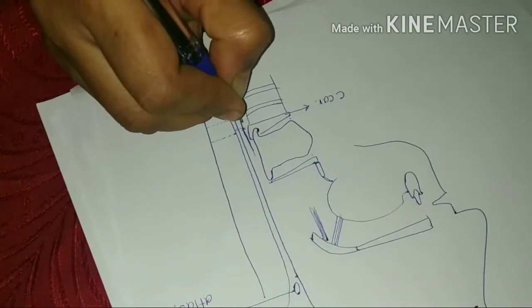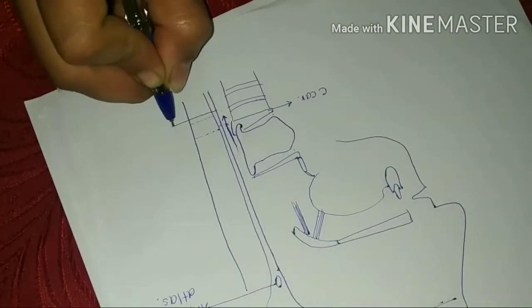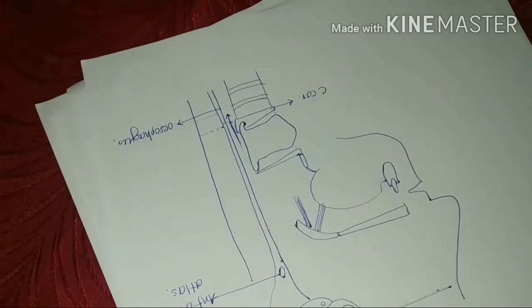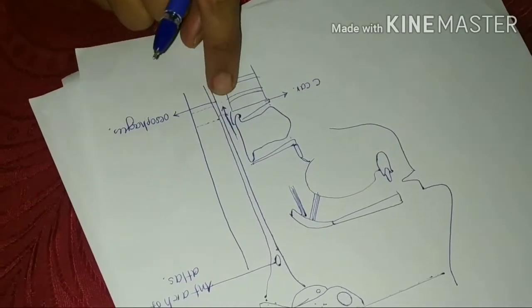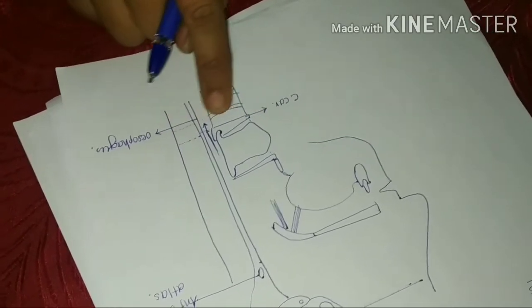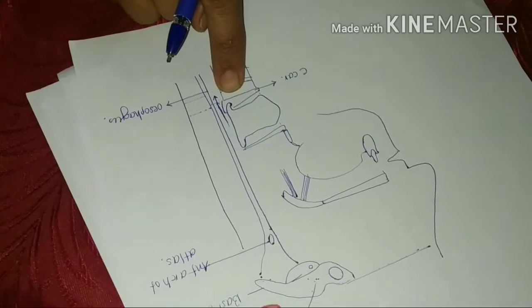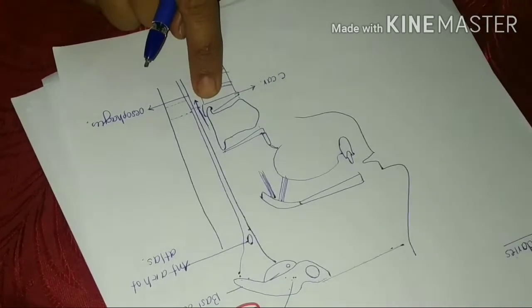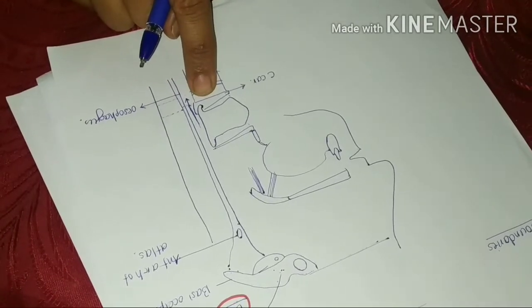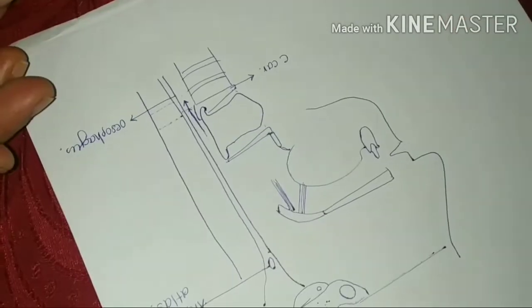Here it continues with the esophagus, so we can label it as esophagus. Yeah? So inferiorly it communicates with the esophagus at the level of the sixth cervical vertebra, which coincides with the lower border of the cricoid cartilage.